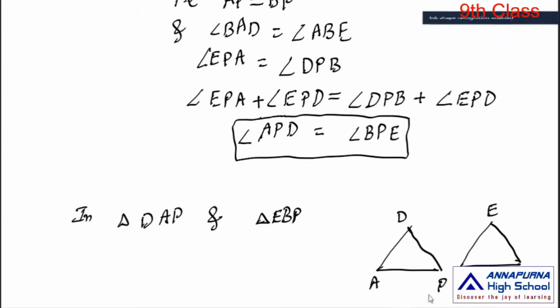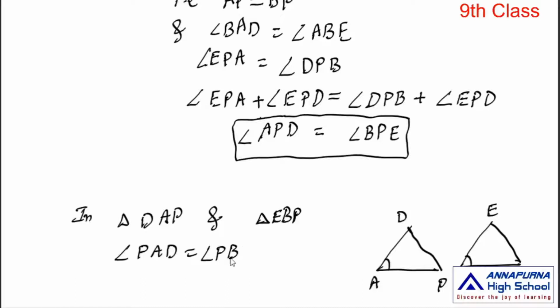Observe these two triangles. Angle PAD is equal to angle PBE. These two angles are equal, since angle BAD is equal to angle ABE.